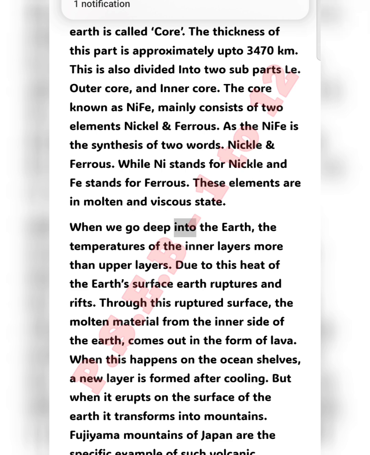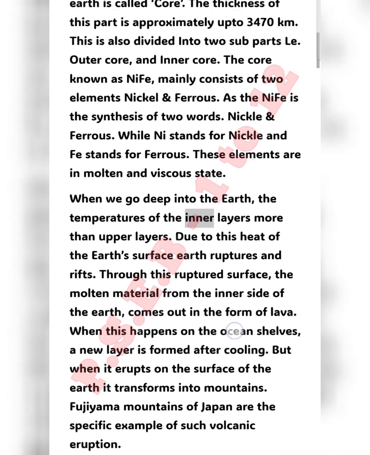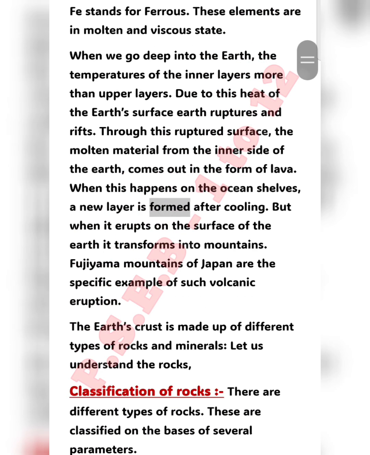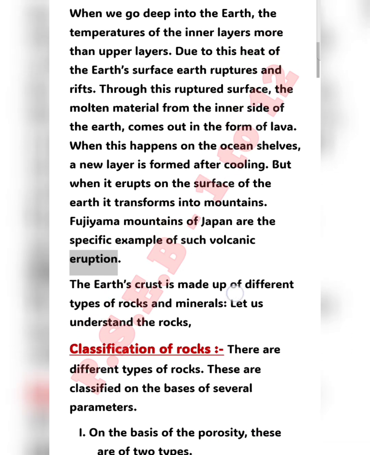When we go deep into the Earth, the temperature of the inner layers is more than that of the upper layers. Due to this heat, the Earth's surface ruptures and rifts. Through this ruptured surface, the molten material from the inner side of the Earth comes out in the form of lava. When this happens on the ocean shelves, a new layer is formed after cooling. But when it erupts on the surface of the Earth, it transforms into mountains. Fujiyama Mountain of Japan is a specific example of such volcanic eruption.